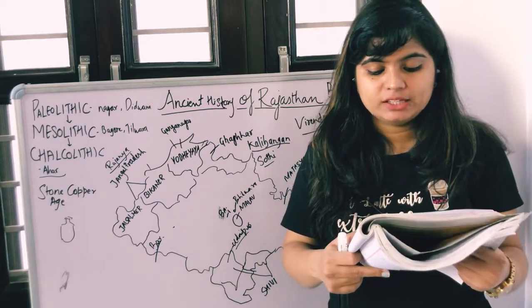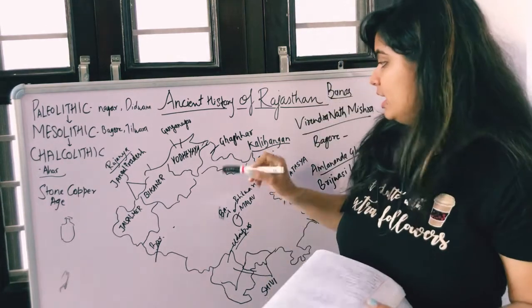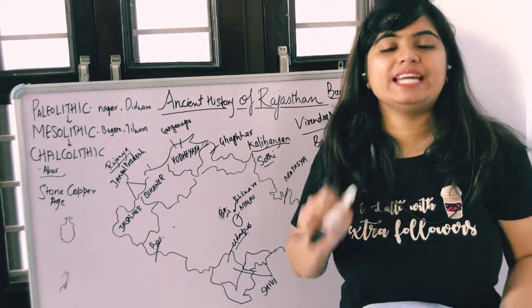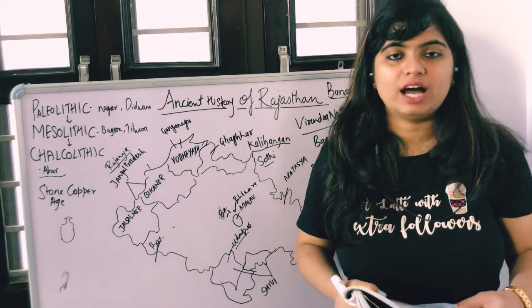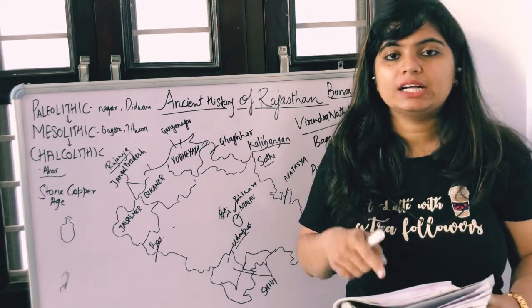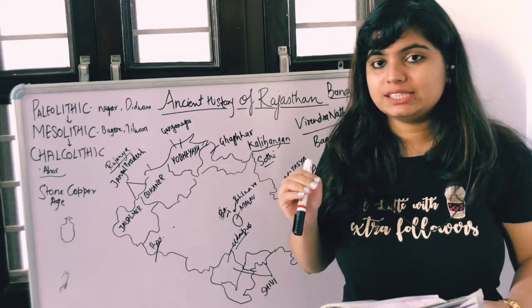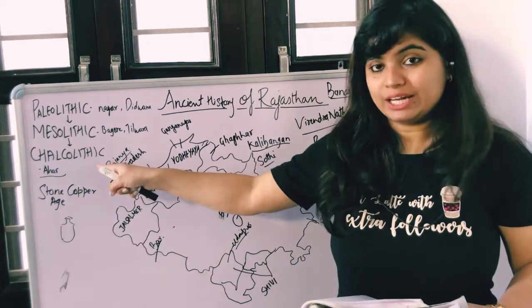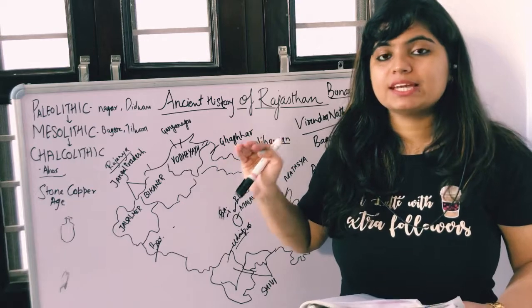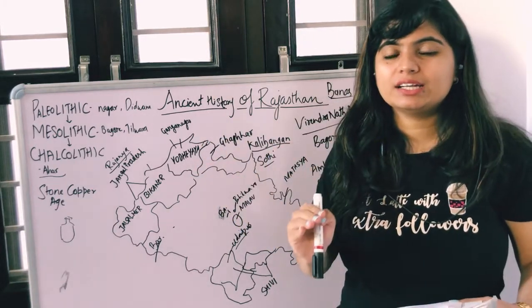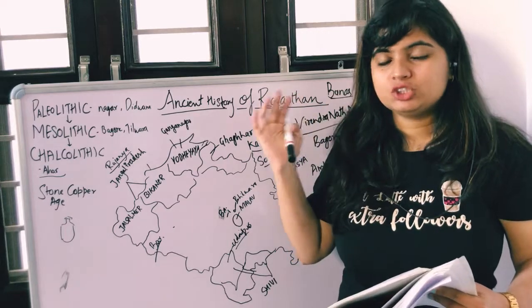Situated on the plain of Ghaggar and Chautang river. In Hanumangarh district, there are rivers called Ghaggar and Chautang. They are the two rivers, Ghaggar and Chautang. So this place, which place? Sothi. Sothi is the site here, which comes under the Chalcolithic age. Sothi is situated somewhere between Ghaggar river and Chautang river.